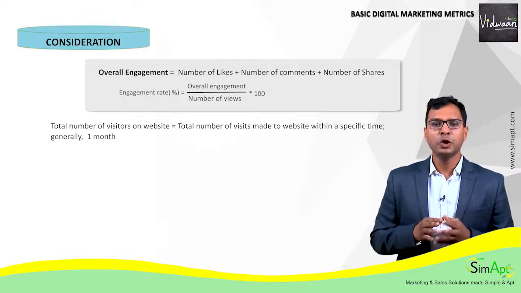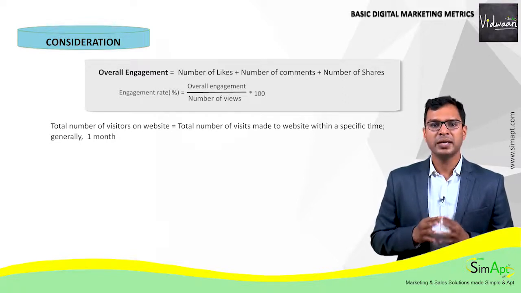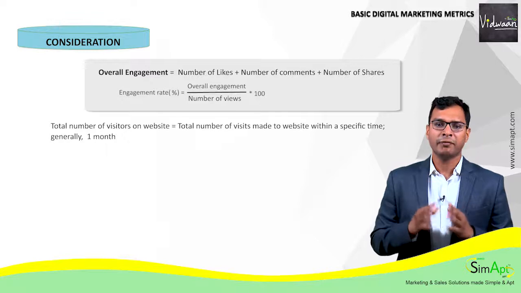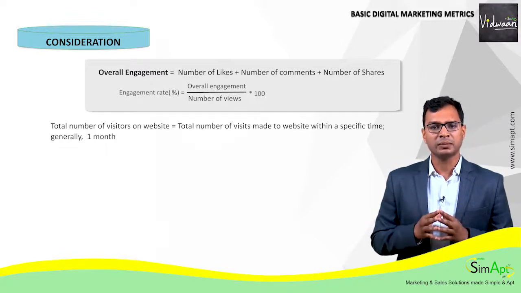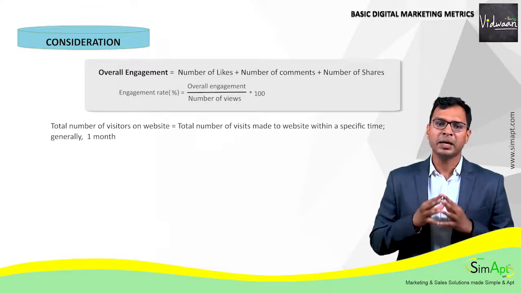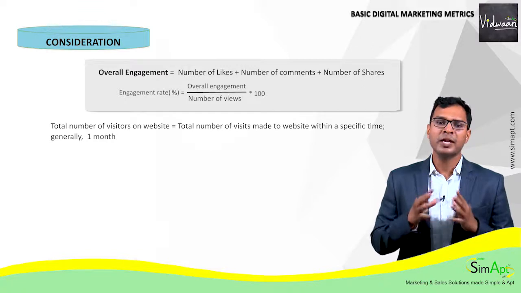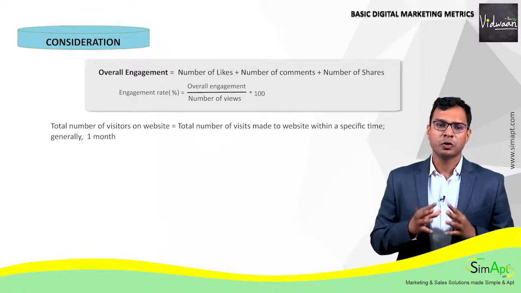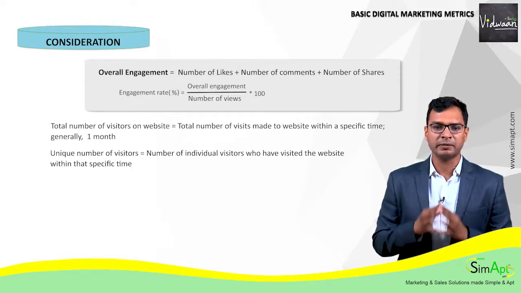For example, you are running a campaign for 15 days. Then you may like to see the number of visits for 15 or 20 days, starting the day of the campaign. There may be few customers who visit your website multiple times within a specific time. Hence, there is the concept of unique number of visitors, which shows the number of individual visitors who have visited your website within that specific time.